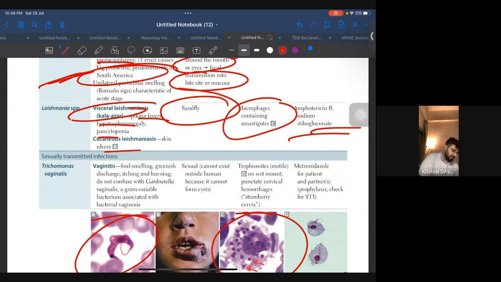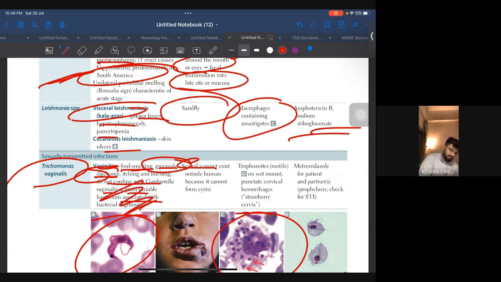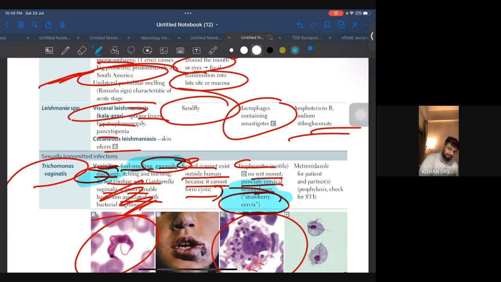Yeah. Sexually transmitted में Trichomonas vaginalis. Now important over here is vaginitis, foul-smelling and greenish discharge. If it is greenish discharge, straight away Trichomonas. And the important thing, do not confuse with Gardnerella, a gram-variable bacterium, not necessary. It cannot exist outside the human because it cannot form cysts. Trophozoites on wet mount, punctate cervical hemorrhage, strawberry cervix, very important. Green discharge very important. Treat both patient and partners.